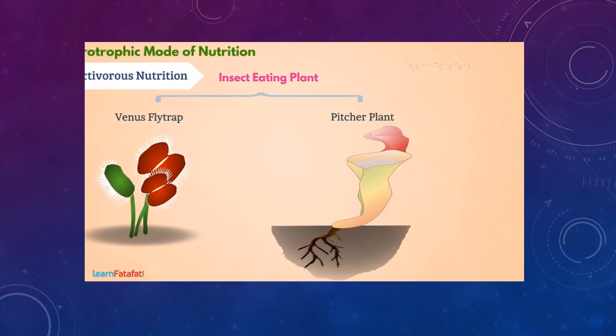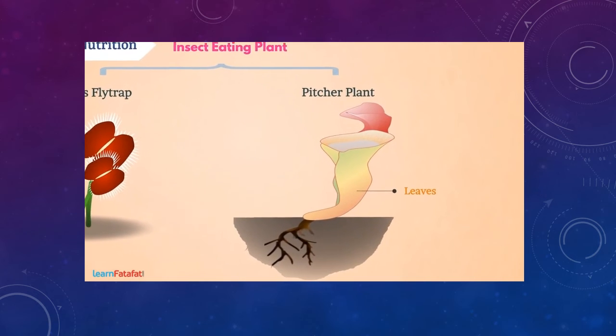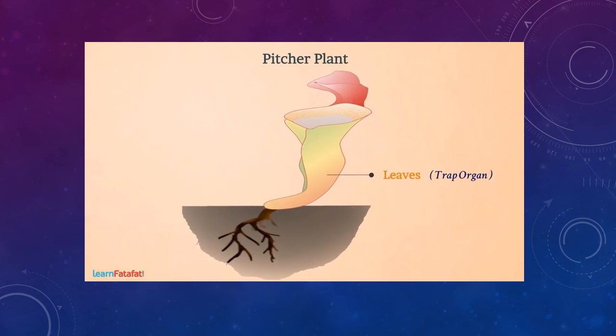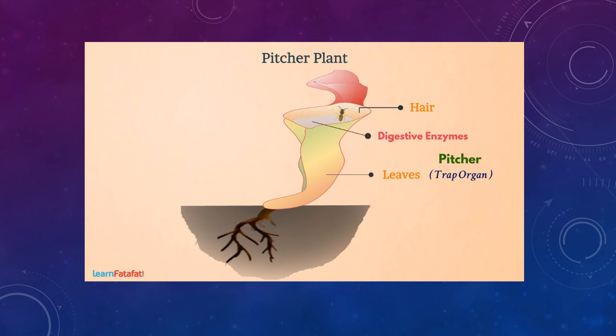Parts of their body, such as leaves, are modified into trap organs such as pitcher, which helps in catching the insects. The hairs present in the pitcher hold the insect and do not let it escape. With the help of digestive enzymes, they digest the food and obtain nutrients from it.